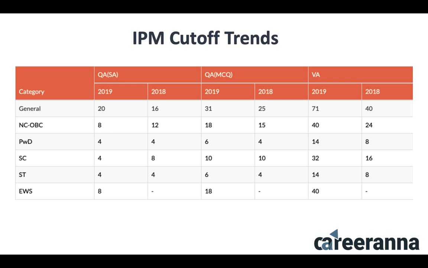So that is how the overall cutoff shapes up. However, the individual sectional cutoffs, especially if you would see Quant, are pretty low. In the non-MCQ section, out of 80, only 20 is the cutoff. In Quant MCQ, out of 160, only 31 is the cutoff. And in verbal, out of 160, 71 is the cutoff. So this is also in sync with the difficulty level of the different sections which we talked about, and the overall cutoff is usually in the range of 220 marks.